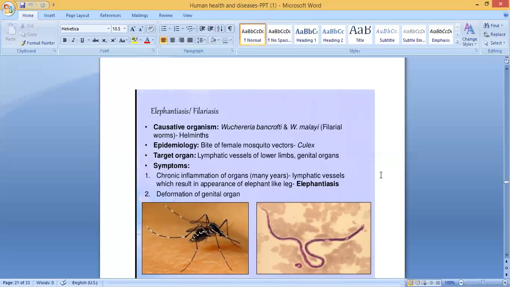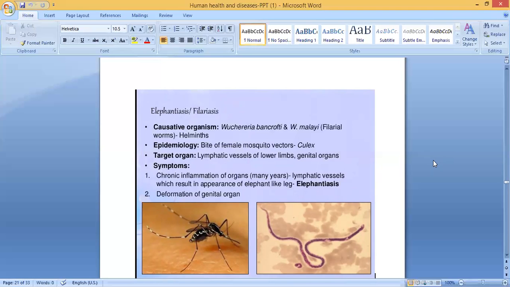Symptoms: chronic inflammation of organs over many years, affecting lymphatic vessels, which results in the appearance of an elephant-like leg. So that is the reason it's known as elephantiasis. There is chronic inflammation of the organ, and the leg becomes very fat. You know how the leg of an elephant is? That is the reason this disease is also known as elephantiasis.